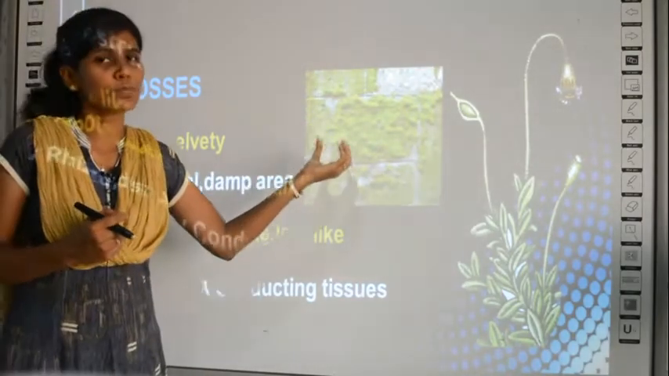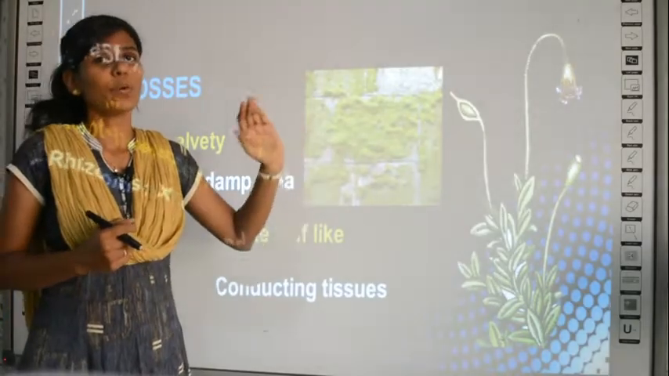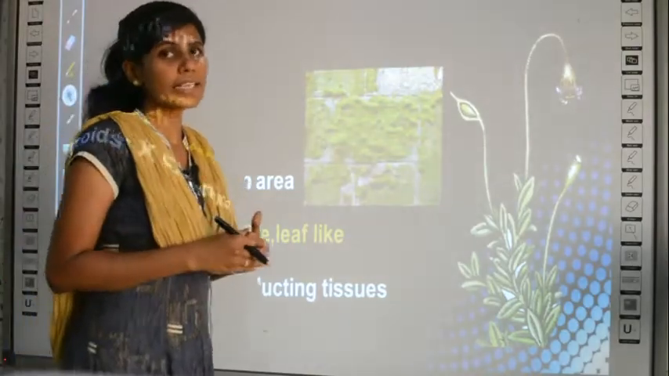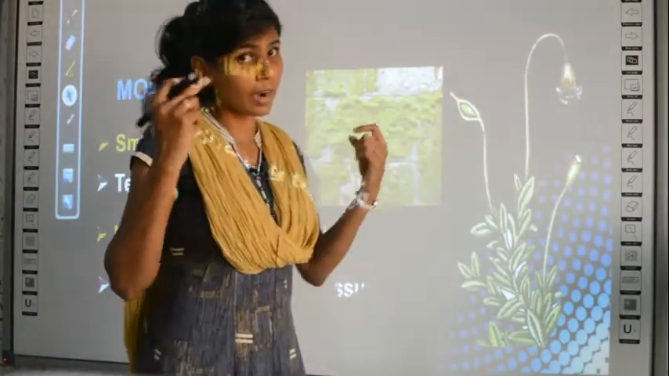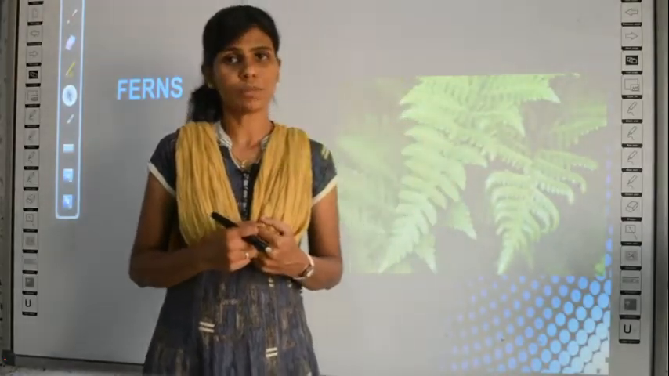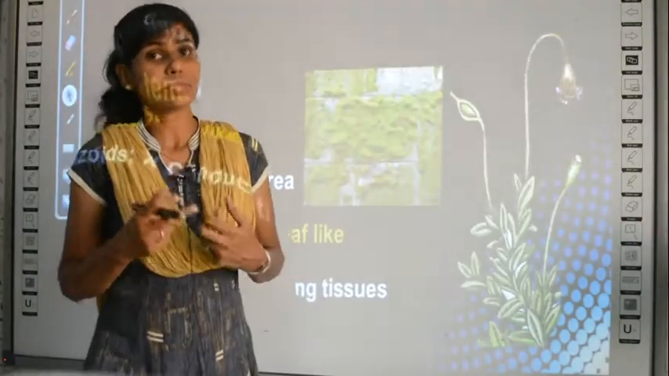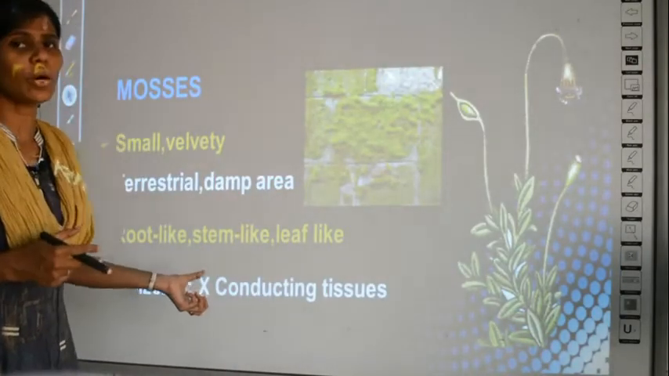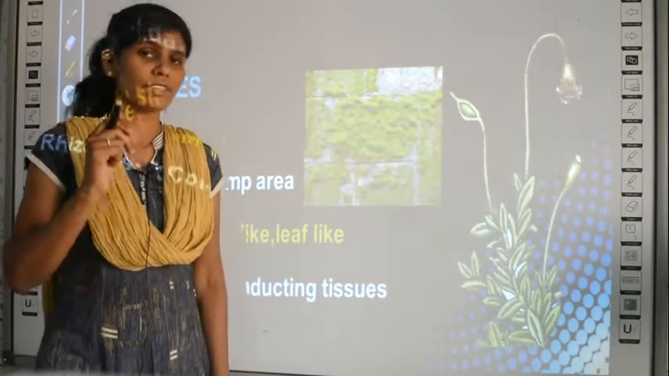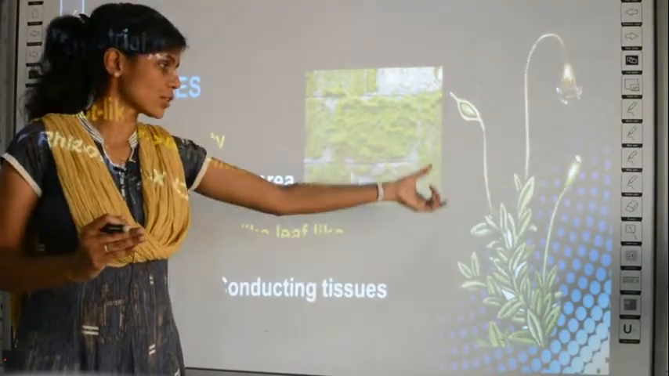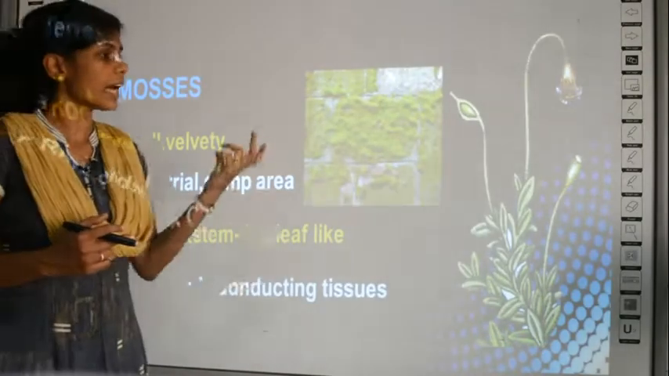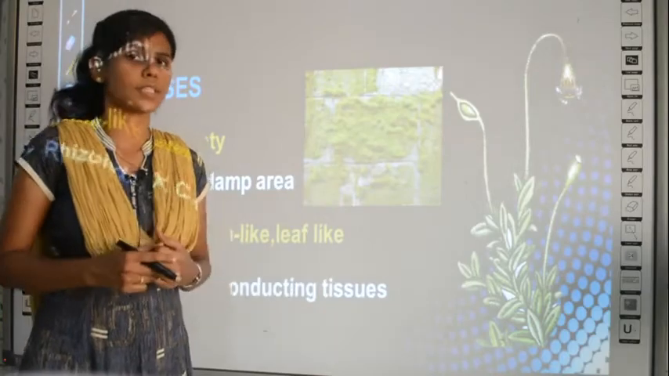Mosses are usually very small and appear like velvet in nature, and they are always found on terrestrial land. They are never found underwater. Usually they are found only in damp areas, which means wet places. Wherever there is wetness, you can find these mosses. They do not have a true leaf, stem or roots, just root-like structures called rhizoids, and stem-like and leaf-like structures.